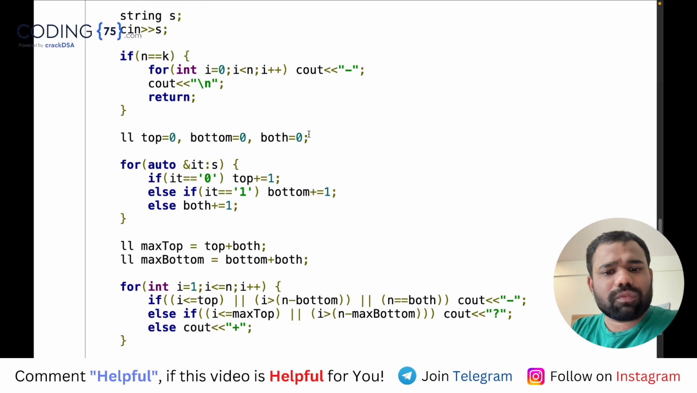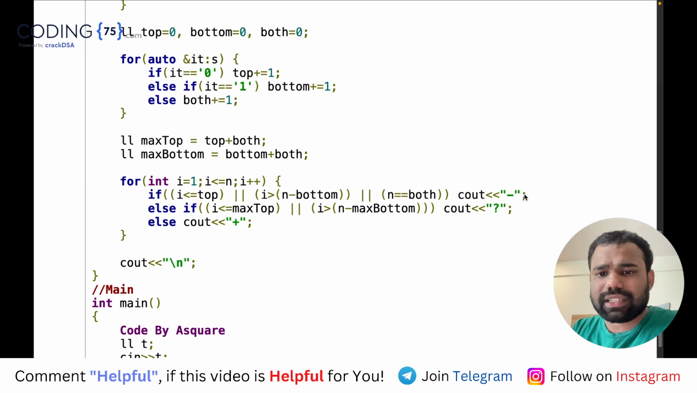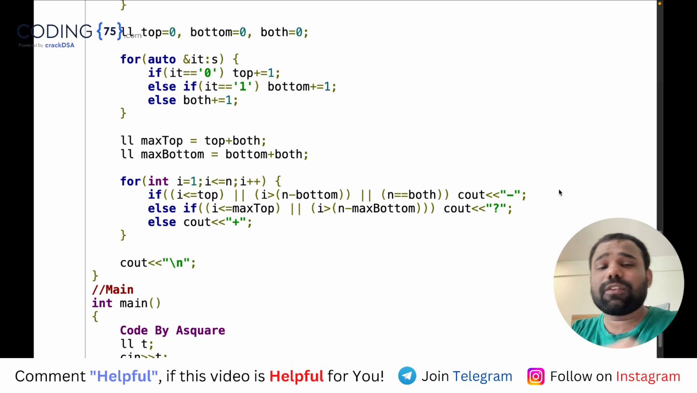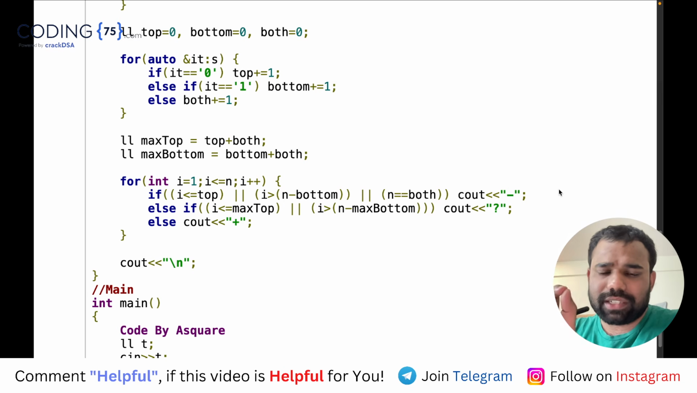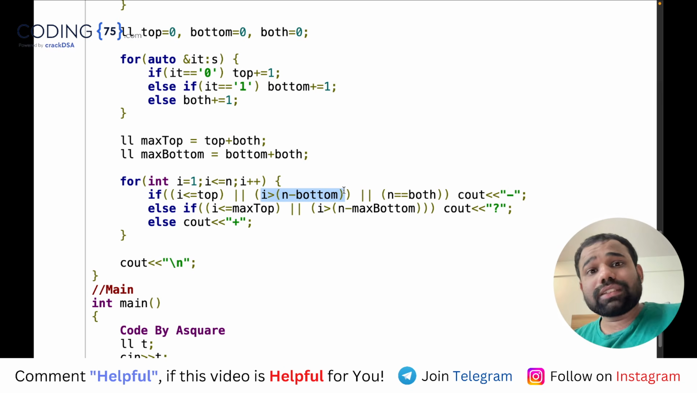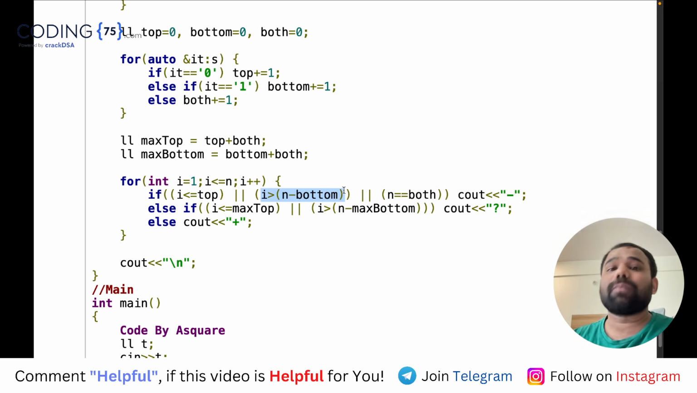So basically in any of these cases, I can say that the answer is minus, meaning that the ith card will for sure be removed if the ith number is less than or equal to top or greater than n minus bottom. Got it? Now comes the question of which cards are optionally removed, which we are unsure about, which may or may not be removed.